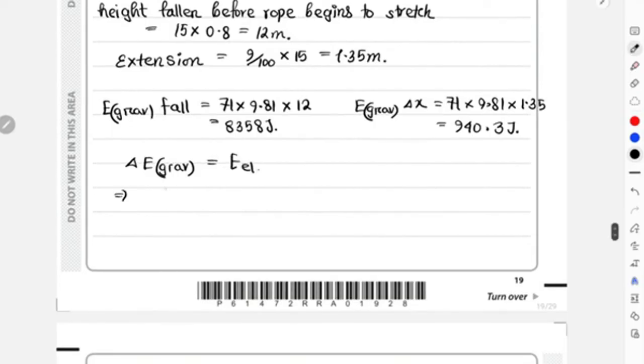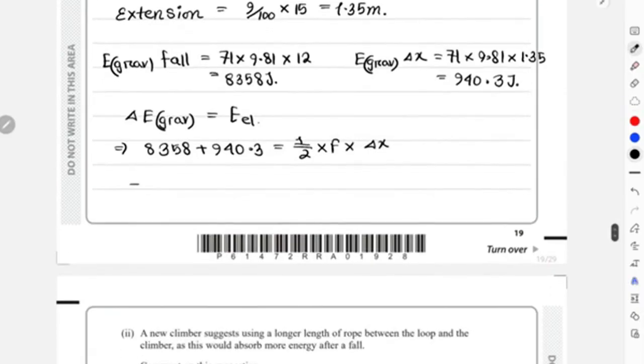The change in gravitational potential energy is going to be the summation of the two you got: 8358 plus 940.3. This will be equal to half times force times extension.